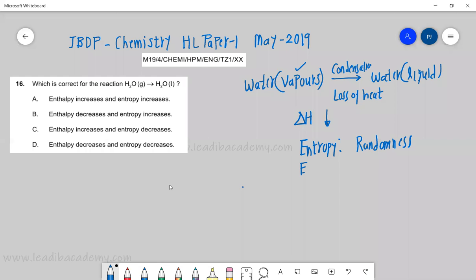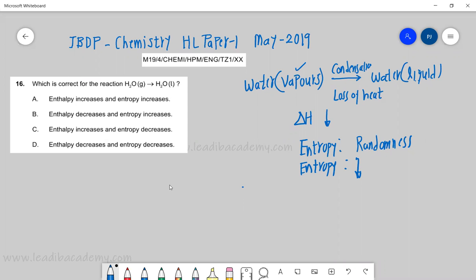So there is a clear-cut decrease. In this case, entropy is also decreasing. So enthalpy is decreasing as well as entropy is decreasing. Enthalpy is decreasing because heat is being taken out, like a cooling of the vapors.